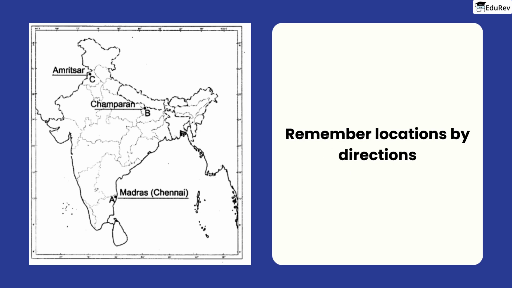Another method is to remember locations by directions. Draw 4 directions in the center of a state, such as Uttar Pradesh, and remember that Chauri Chaura is in the east of the state.